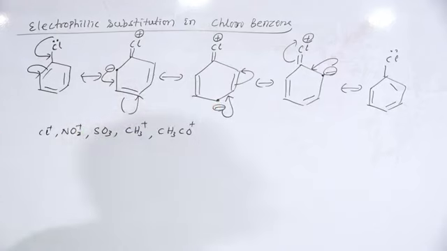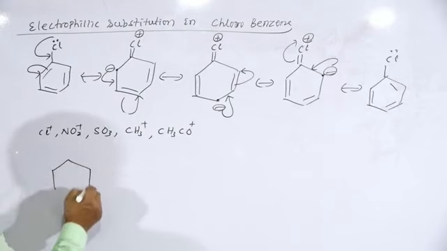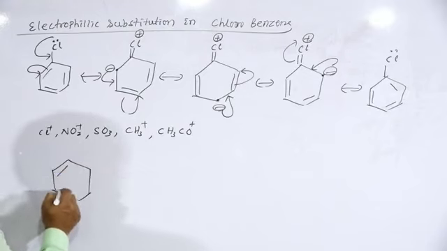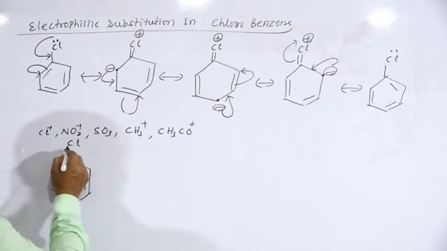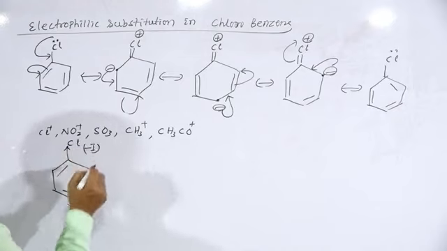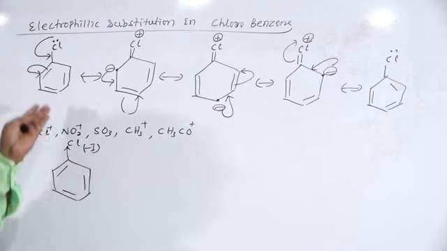But the chlorine atom in the benzene ring, as we discussed in the last class, is ortho-para directing but ring deactivating. This is a minus I group, so it withdraws electrons from the ring. Therefore, the electron density in the ring decreases, and the electrophile cannot easily attack the ring.